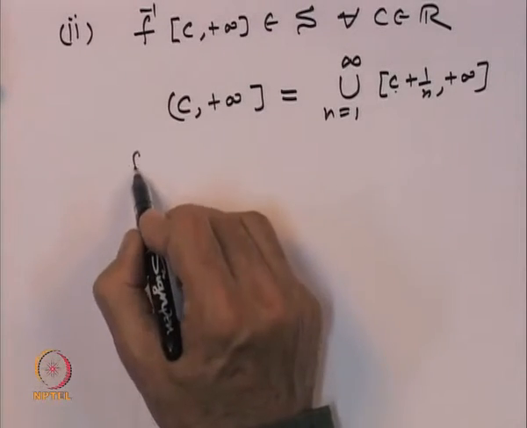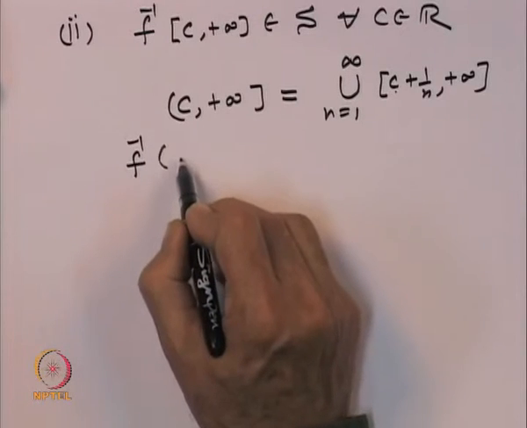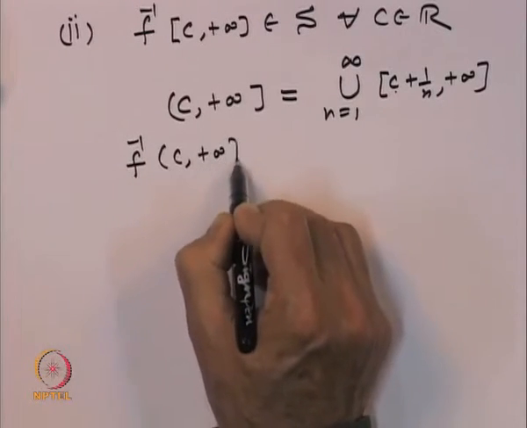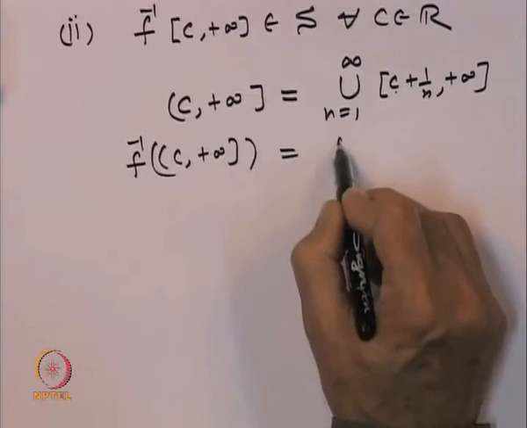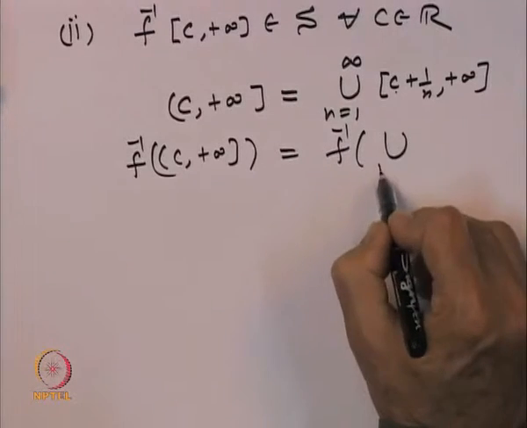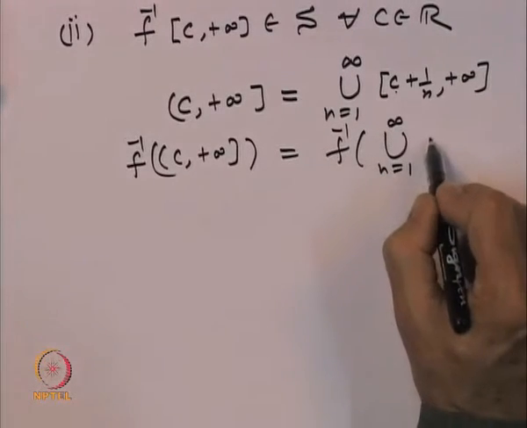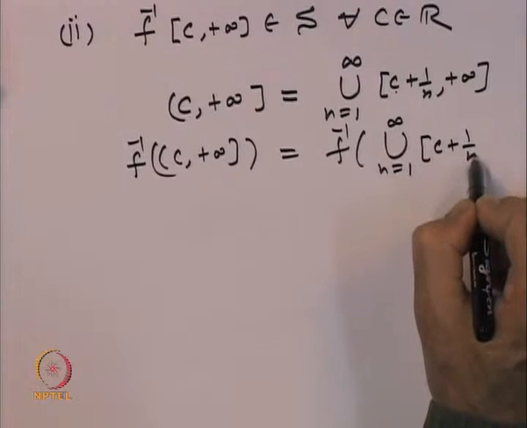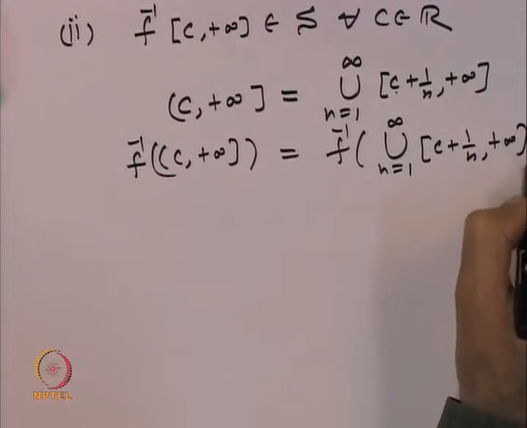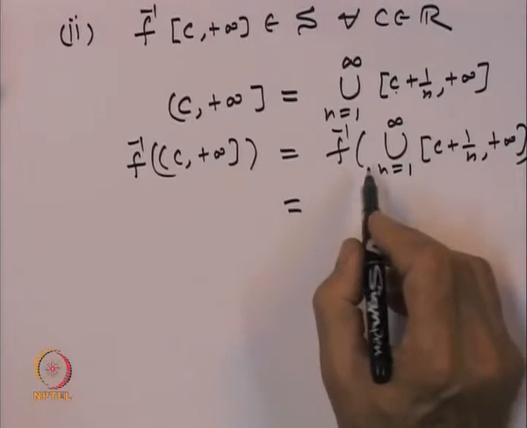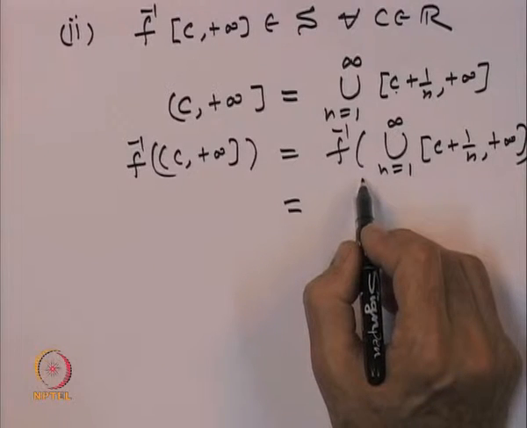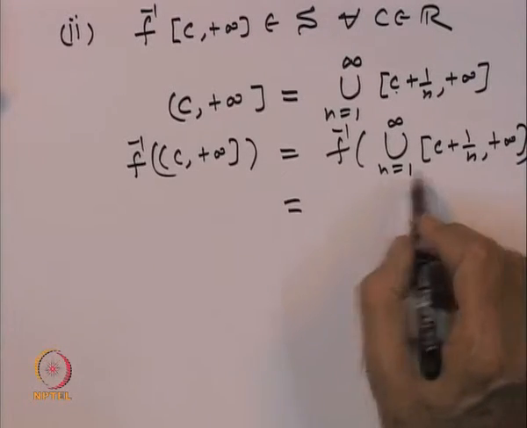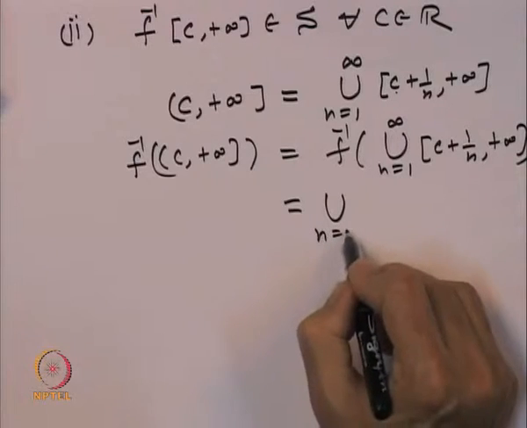So, now once again observing that the inverse image of C to plus infinity is equal to f inverse of the union n equal to 1 to infinity C plus 1 over n to plus infinity, and once again a simple observation that the inverse images of union is union of the inverse images.